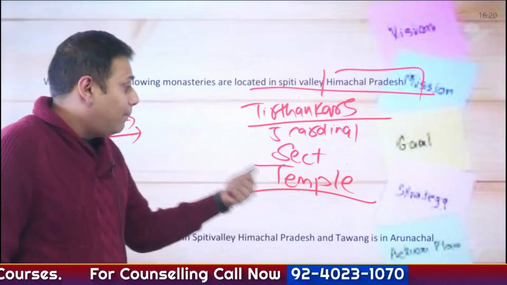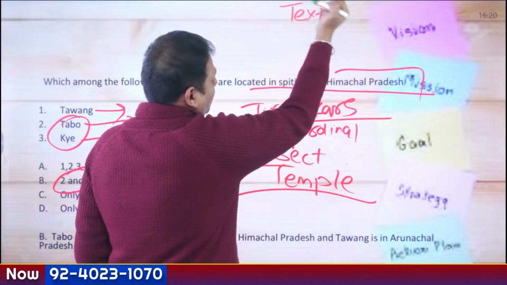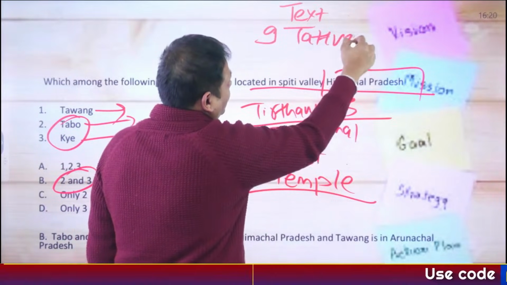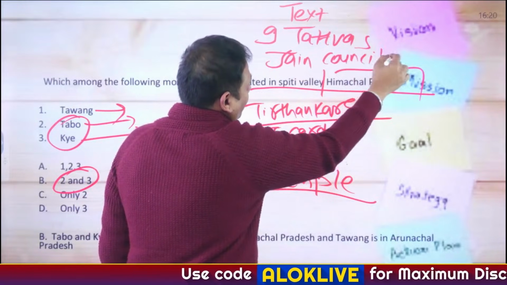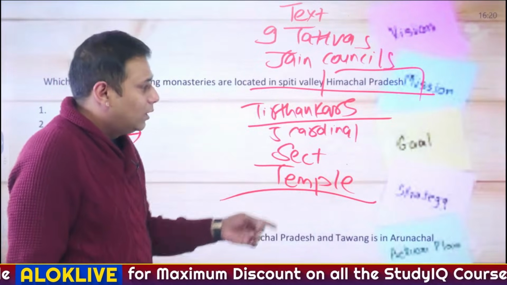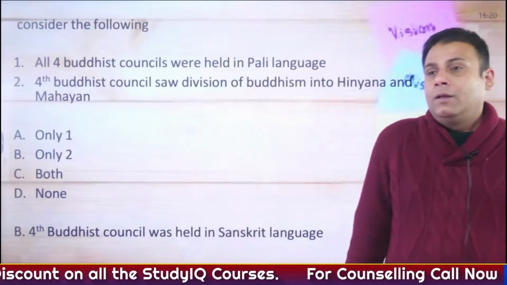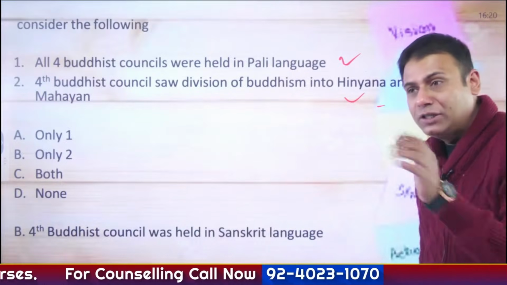So, temples associated with Jainism, text or literature associated with Jainism, and the most important one, the concept of 9 tattvas of Jainism and Jain councils. How many Jain councils were there? 2 Jain councils. So, go through these aspects of Jainism as well. Buddhist councils: as discussed, go through the section of Buddhist councils compulsorily.